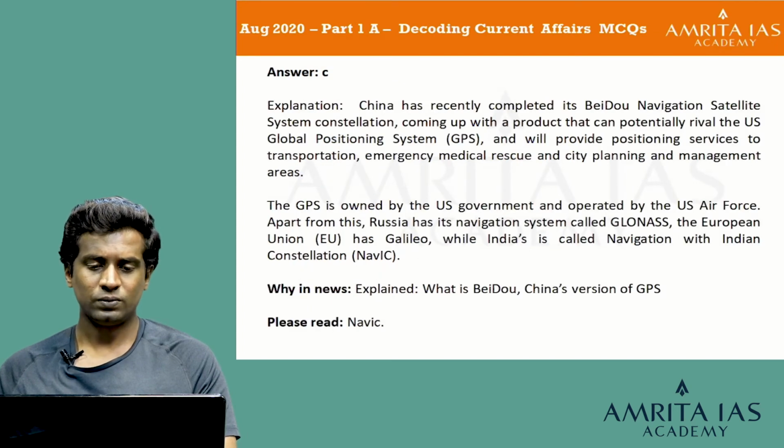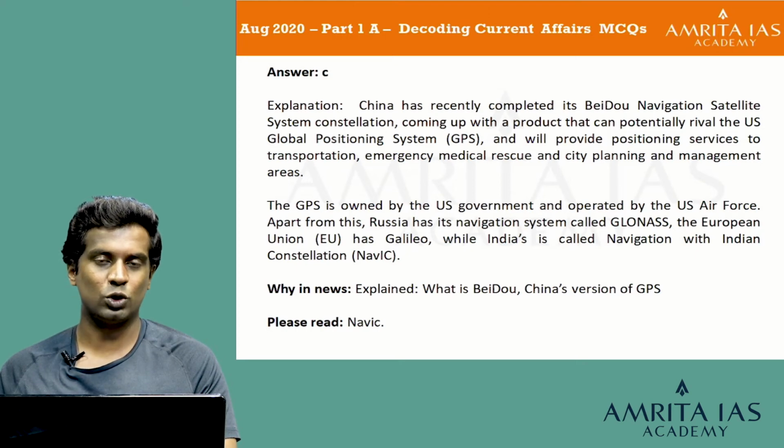The answer is C. China has recently completed its Beidou navigation satellite system constellation, coming up with a product that can potentially rival the US global positioning system and will provide positioning services to transportation, emergency medical rescue and city planning and management areas. The GPS is owned by the US government and operated by the US Air Force. Apart from this, Russia has its own navigation system called GLONASS. The European Union has Galileo, while India has a navigation system called the Navigation with Indian Constellation or NAVIC. So, that is the explanation for the major navigation systems and the countries associated with them.